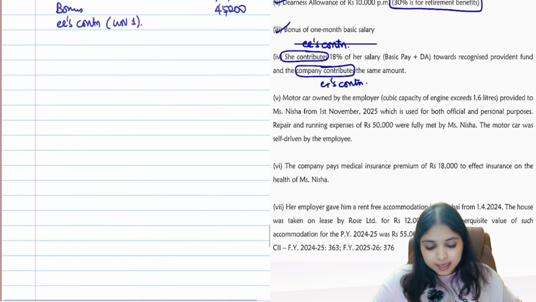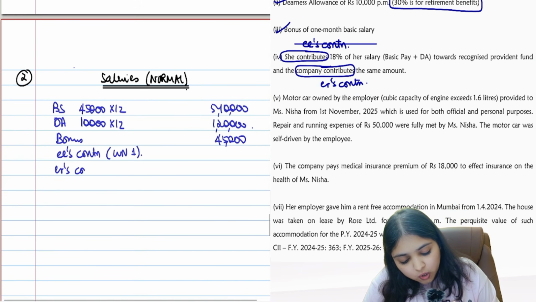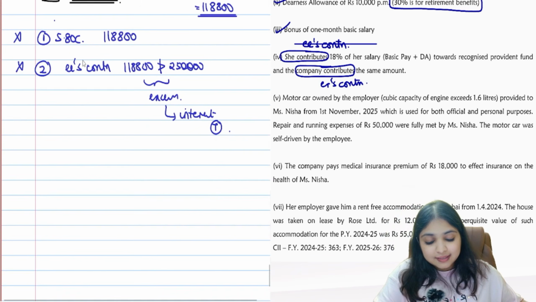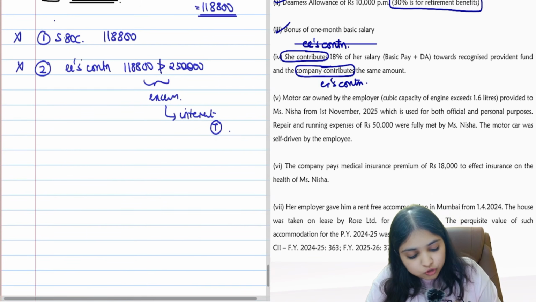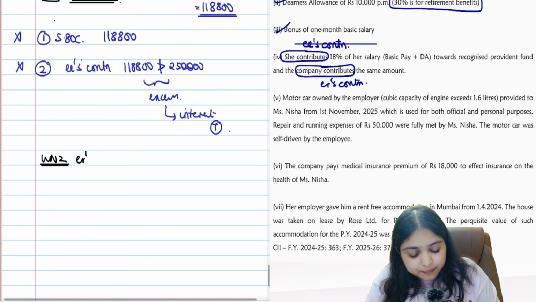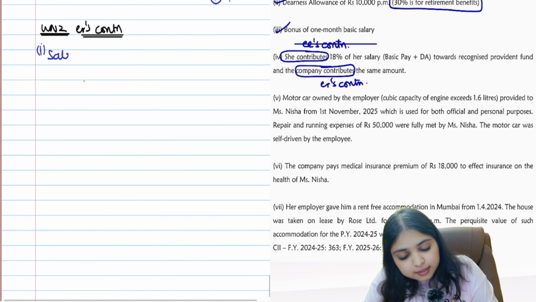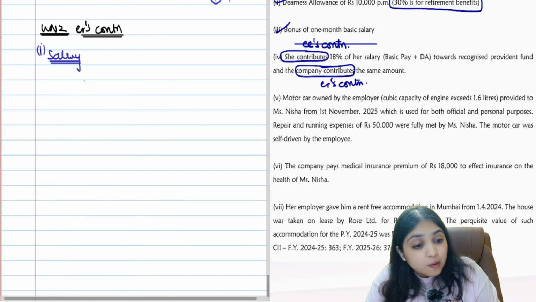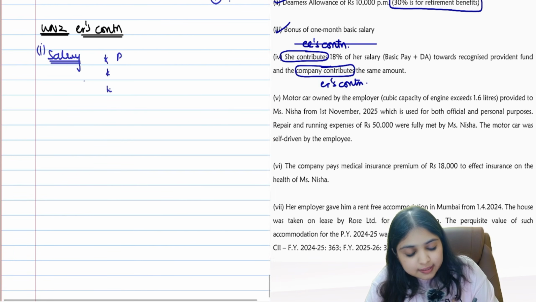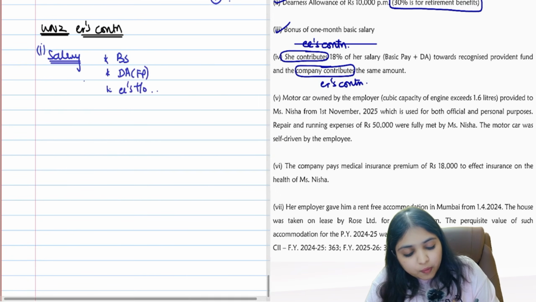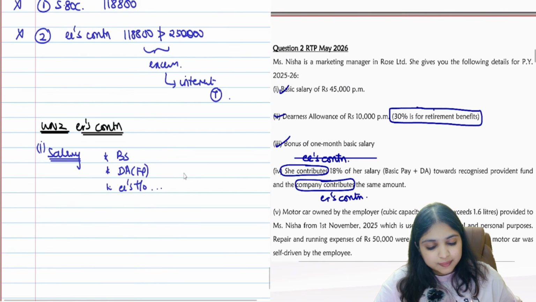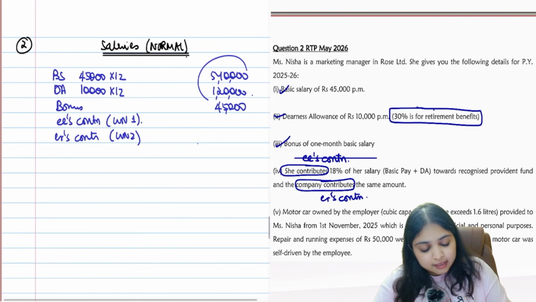So come to your main answer, employer's contribution, working note number 2. So guys, second time we are going to be doing employer's contribution. Same style we'll do together, okay? Same way like what we did in the last question. How to start? First I will compute salary for employer's contribution. Salary will have how many components? 3 components, guys. Basic salary, DA forming part, and employee's turnover based commission. See, what's the basic salary? Basic salary 5,40,000.